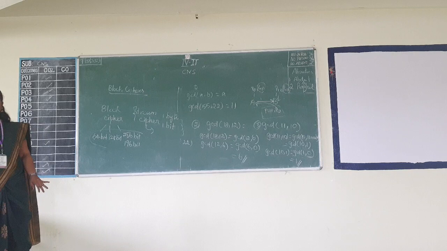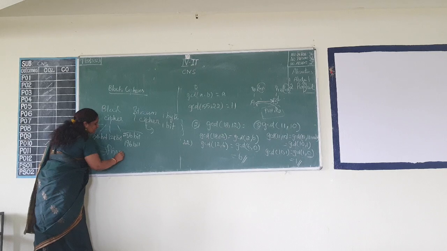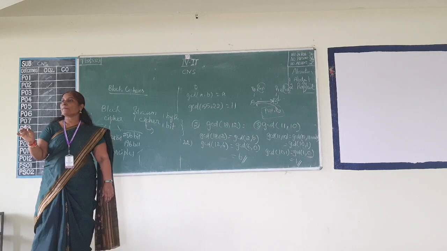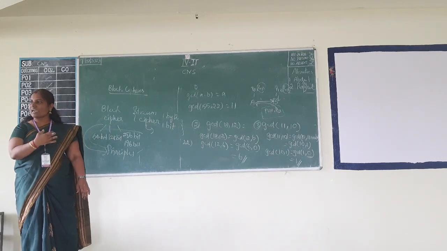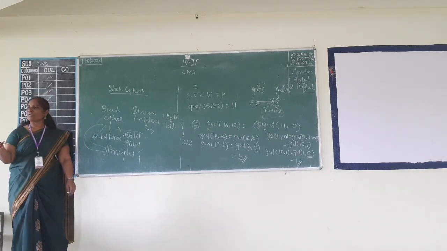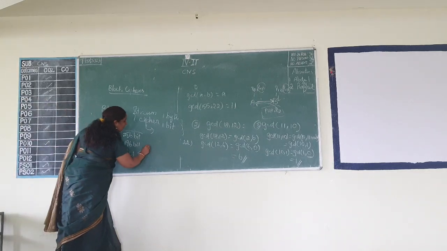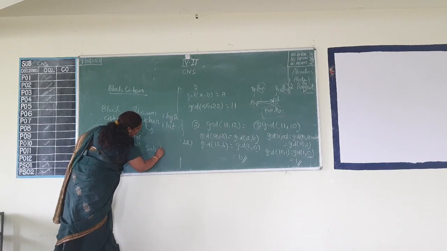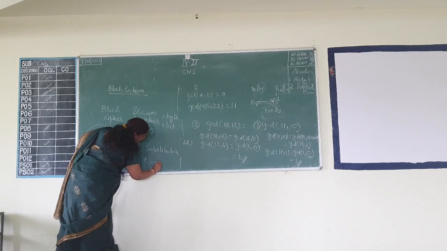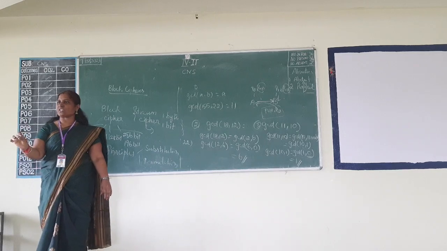Simple. Block cipher. Now we are going to see the principle of block cipher. What principle does it follow? I am going to discuss only the block cipher principle. As we studied in unit 1, substitution and transposition are the building blocks of any cipher. So a block cipher will be comprised of substitution and permutation. In the last class also I asked you a question: what is the other name of transposition?